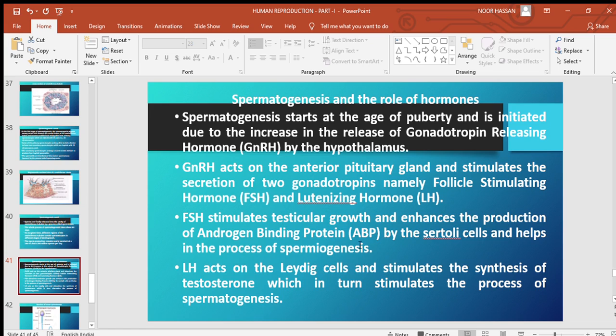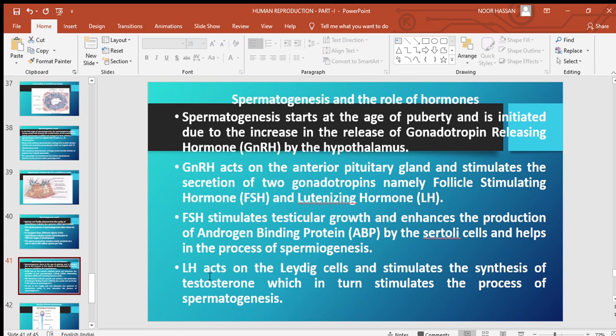It also helps in the process of spermiogenesis, that is the conversion of the spermatids into mature spermatozoa. So FSH helps in testicular growth, enhances the Sertoli cells to secrete ABP, an androgen binding protein, and helps in spermiogenesis.